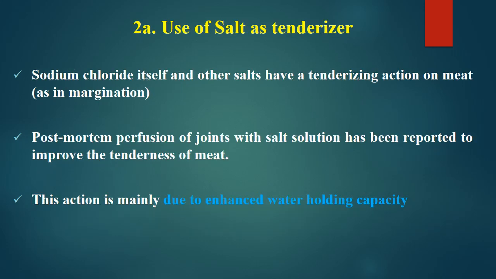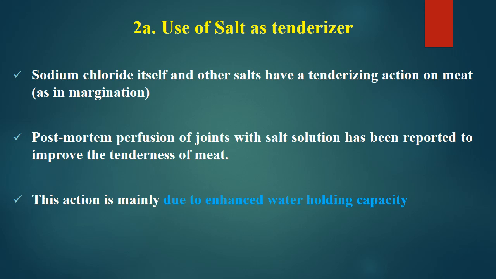Here we will talk about salt as a tenderizer. Salt has an influence on the tenderization process. As we have seen in the case of marination, salt is used along with other spices and ingredients. Sodium chloride itself and other salts have a tenderizing action on meat. Post-mortem infusion of joints with salt solution has been reported to improve the tenderness of meat.